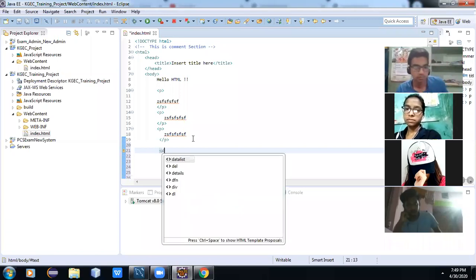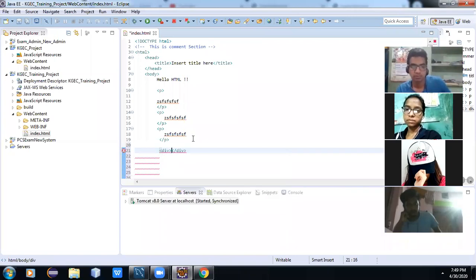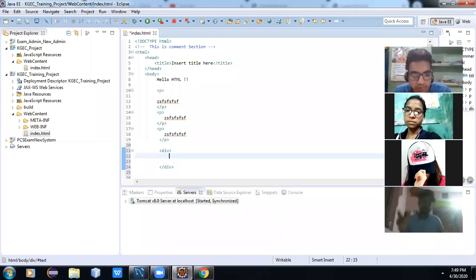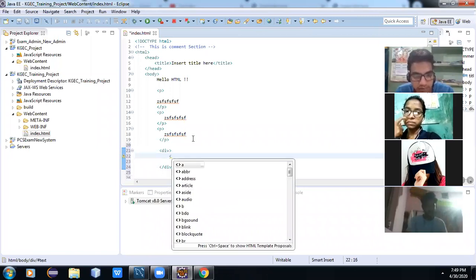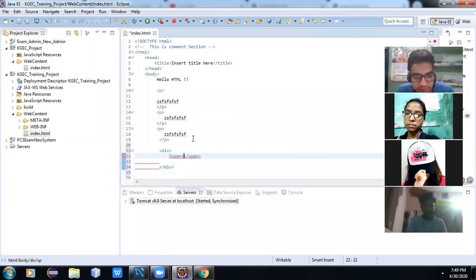The div tag. And the child tag of the div is called the span tag.